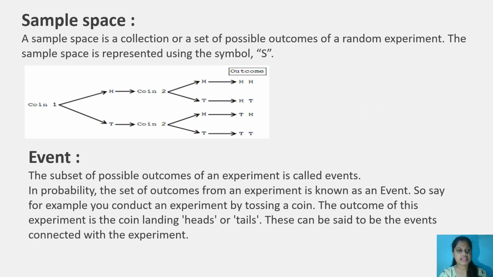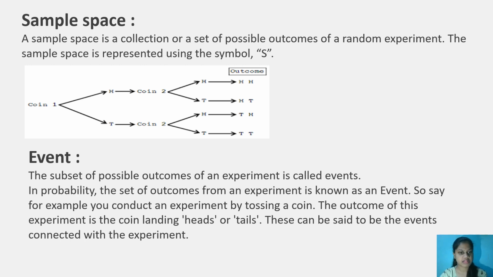Sample space. A sample space is a collection or a set of possible outcomes of a random experiment. The sample space is represented using the symbol S. For example, let's take a tossing of coin. In this, the sample space will be head or tail. The possible outcomes are called the collection of possible outcomes, head and tail. There are two possible outcomes, so the sample space is 2.